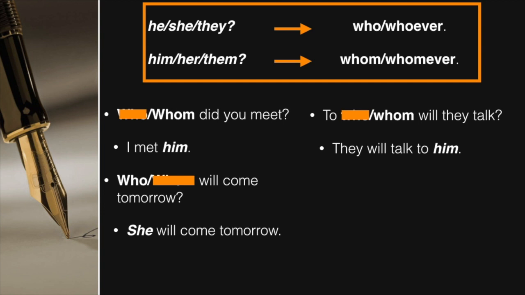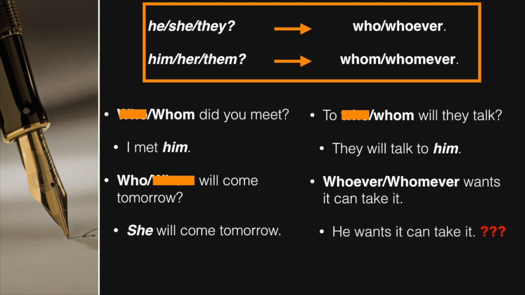So here's the final example. Whoever or whomever wants it can take it. Now, how do we rewrite that? He wants it can take it? Doesn't really make sense. It appears we cannot rewrite the whole sentence if we use he or him or any other option. So what can we do?